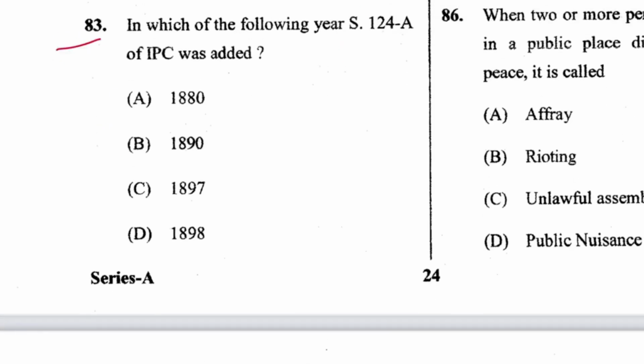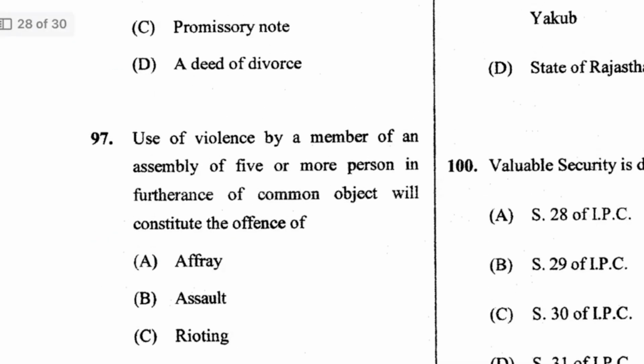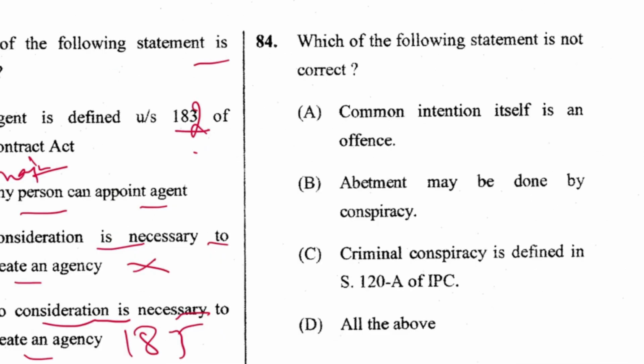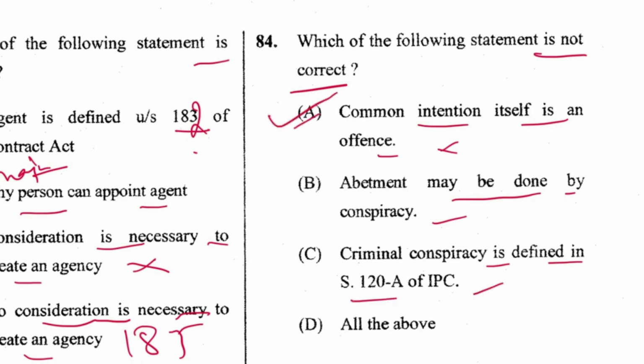Next, 83. In which of the following years was section 124A of IPC added? That was in 1898. D is the answer. Next, 84. Which of the following statements is not correct? Common intention itself an offense? No. Abetment may be done by conspiracy? Yes. Criminal conspiracy is defined in section 120B. This is correct. So A is not correct. A is the answer.